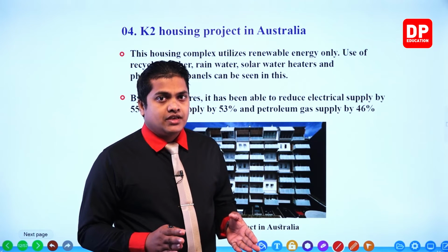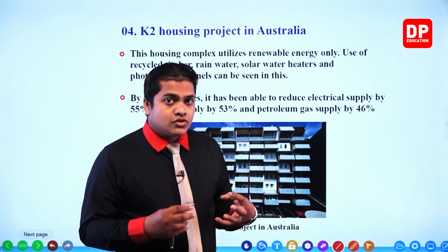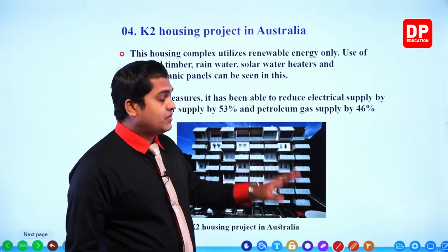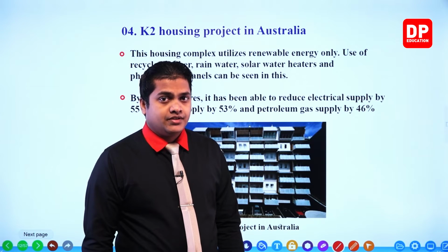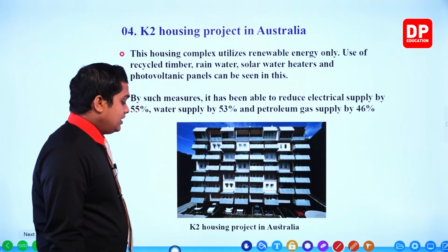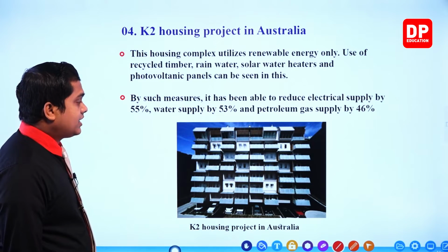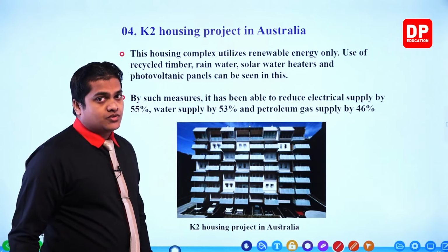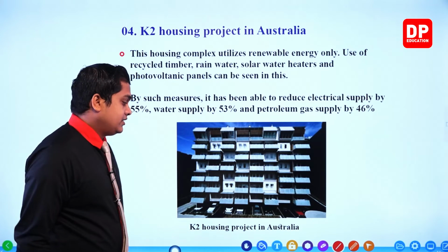So, my dear children, the requirement for petroleum gas has also been reduced by how much? By 46% over there. Okay, by 46%. Right. So, this is the K2 housing project in Australia, which uses different kinds of renewable energy sources and rainwater within the housing complex.